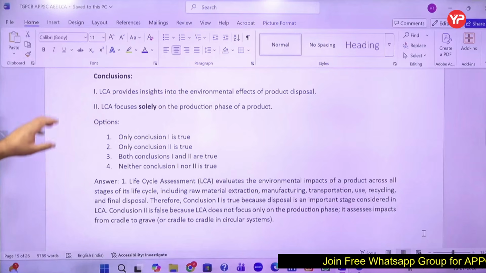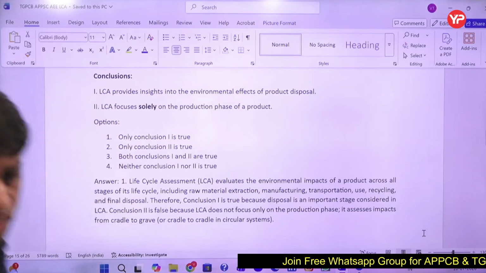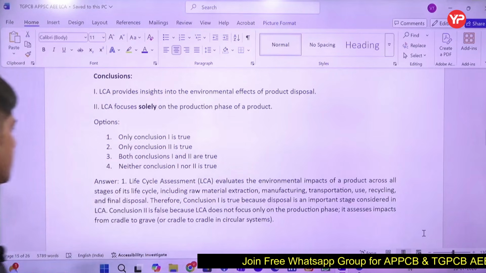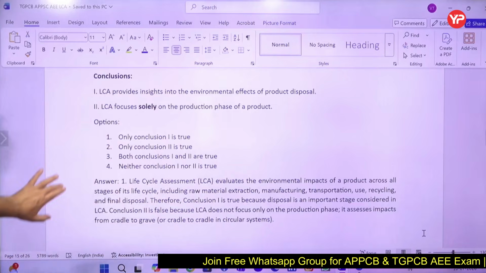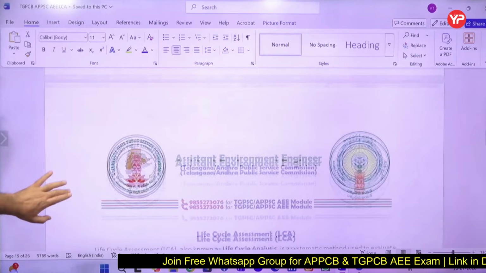Okay, so friends, solely is obviously an extreme statement, so this will be wrong. Environmental impact is taken care of.